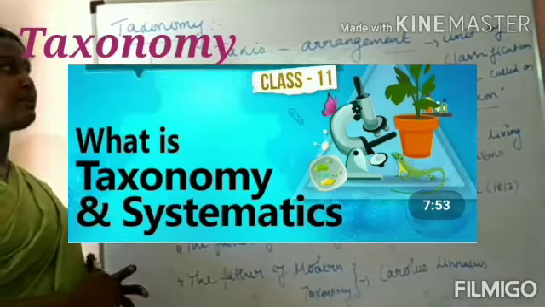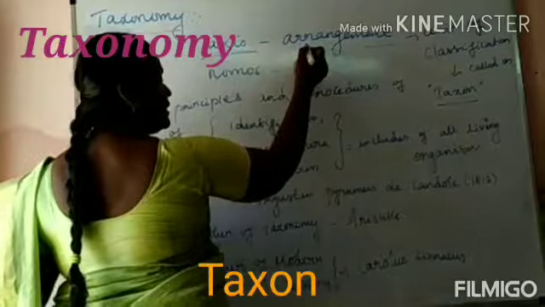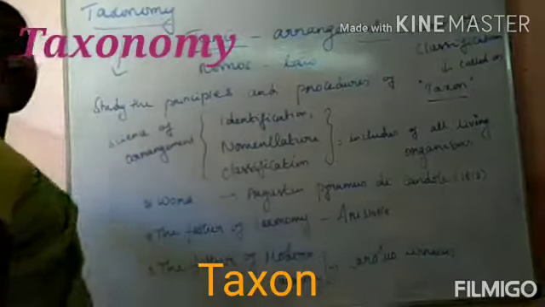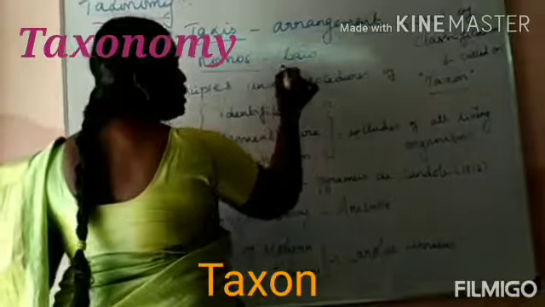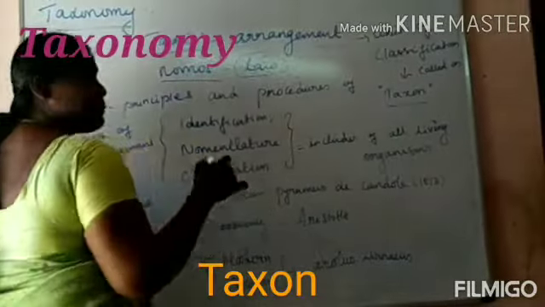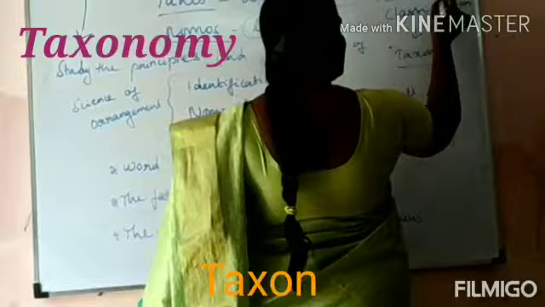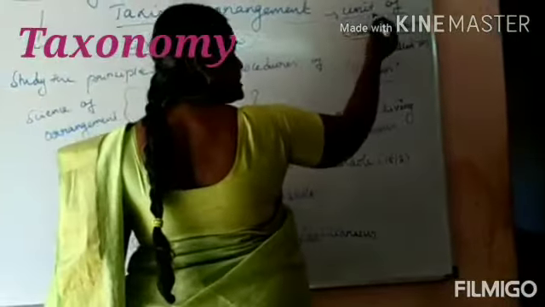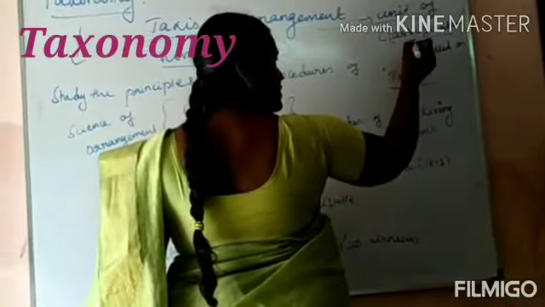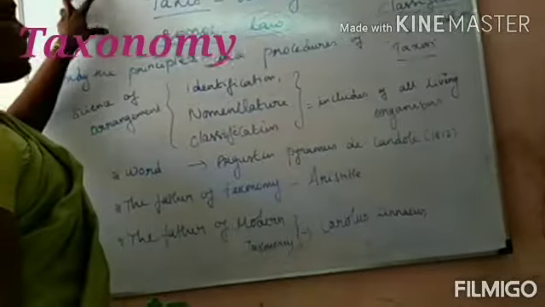Okay, what is taxonomy? Taxonomy comes from taxis. Taxis is nothing but arrangement. What is the meaning of taxis? That is arrangement. And next is nomos, that is law. Okay, arrangement based on law. So this arrangement is called a unit of classification. The taxis is otherwise called a unit of classification, so we call it a taxon. Can you understand?